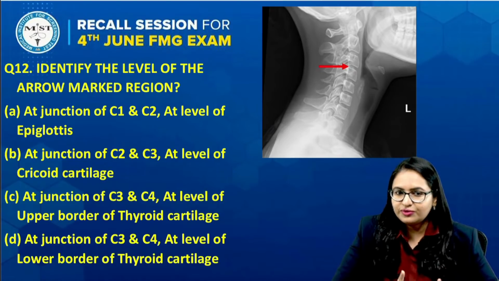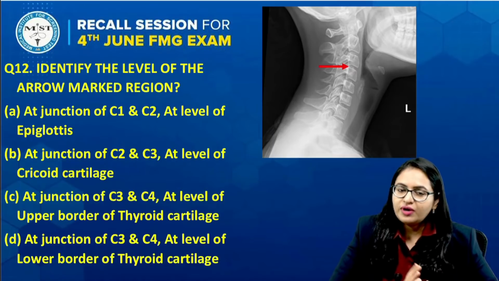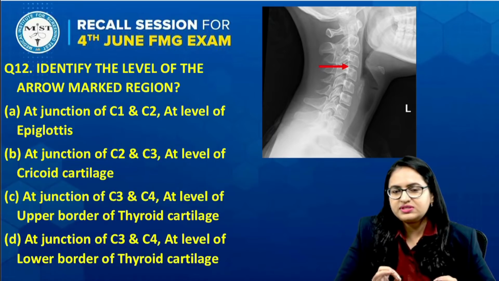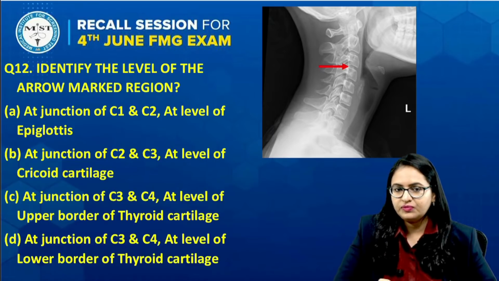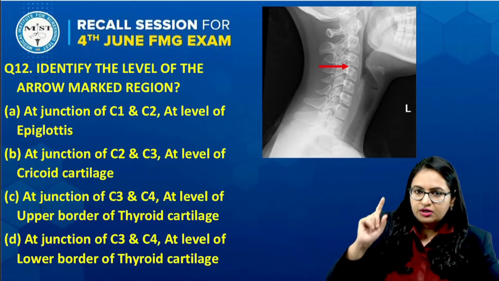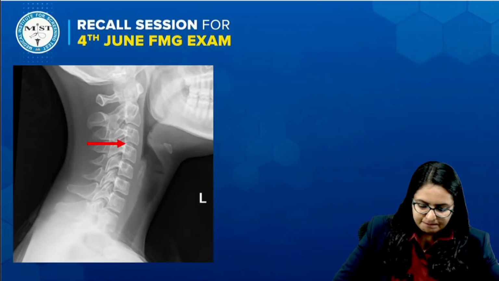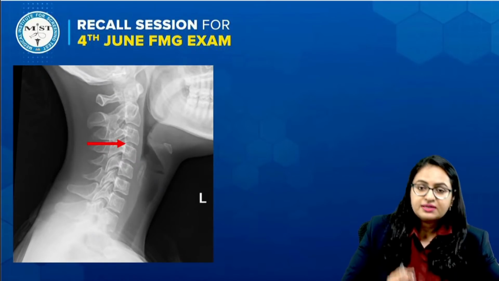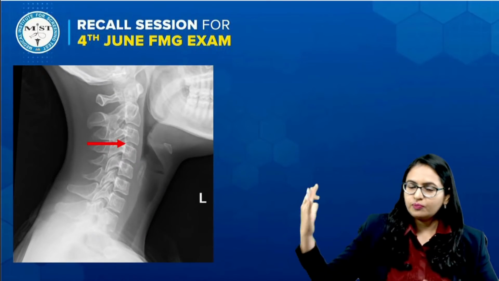Now, let us try to read it. It is saying that we have to identify the level of the arrow marked region, or basically identify this location. And these were the options which were given. Now, when you see this X-ray, this we know is the X-ray of the neck from the lateral side.